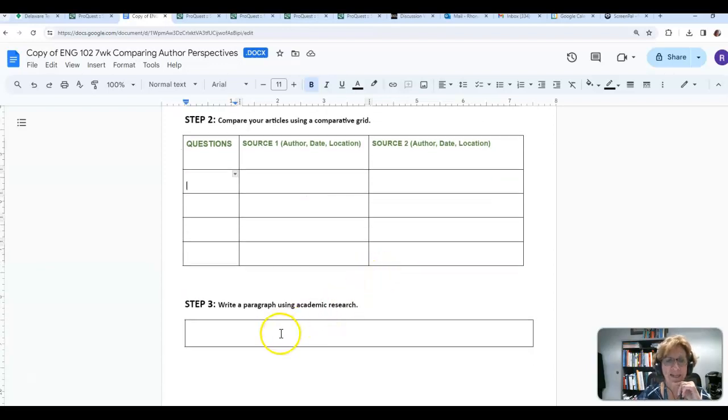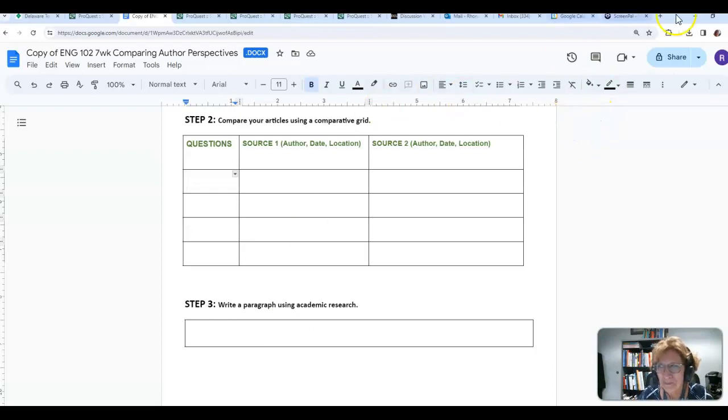And then finally, you are going to write a paragraph based on one of those questions. So pick whichever one you choose, and then you're going to write a paragraph in which you're going to mention this question or point of argument and explain what each author said on it, and then sort of tie it all in to say how they were alike and how they were different.